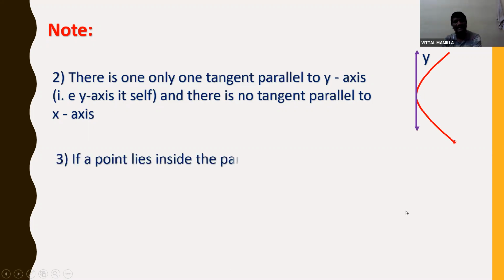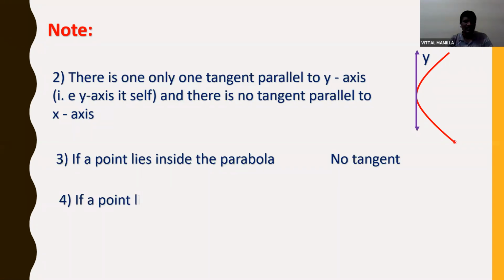Now let us see. If a point lies inside the parabola, how many tangents can we draw? No tangents we can draw. Same as with circles. If a point lies inside the circle, can we draw any tangents? No, we cannot draw any tangents if a point lies inside, either circle or parabola.